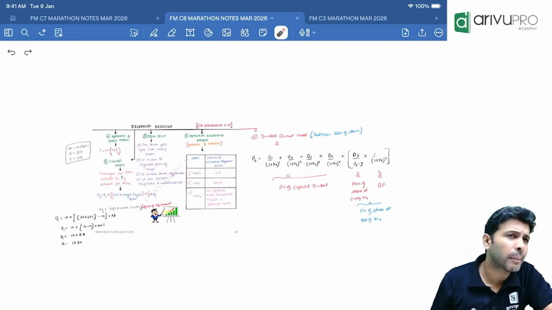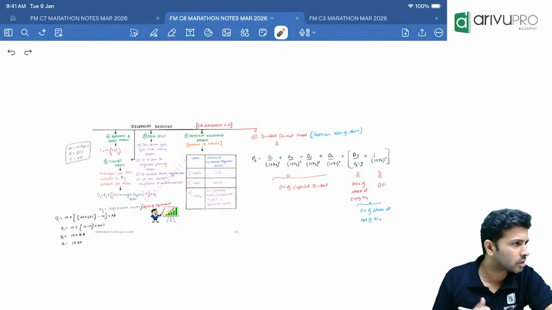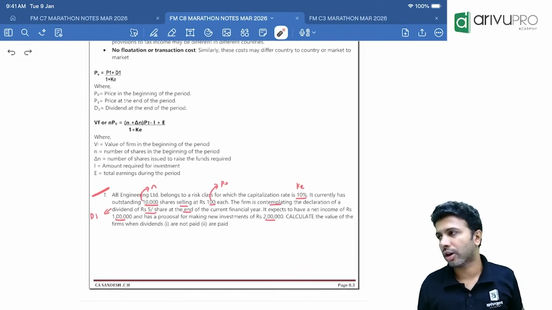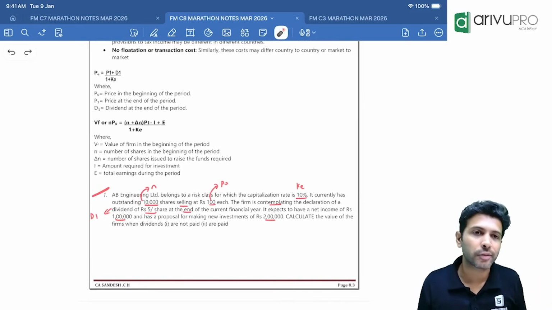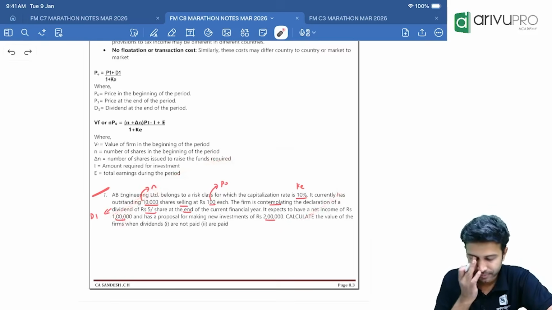Okay. Now, can we apply a few questions to learn this? It's simple, only these are the formulas. If you know them, the whole chapter is sorted. Now, we'll do one question on everything just to retrace those formulas, and then we'll wind up. Question number 1. Again, there's a study material question.